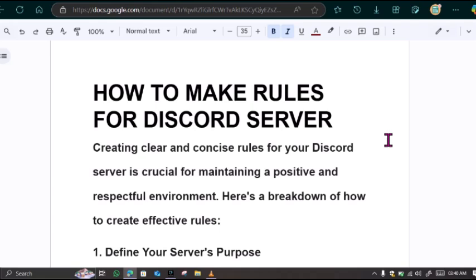Creating clear and concise rules for your Discord server is crucial for maintaining a positive and respectful environment. Here's a breakdown of how to create effective rules.